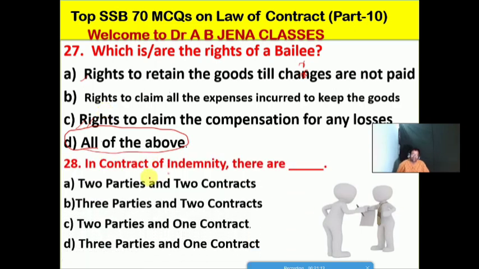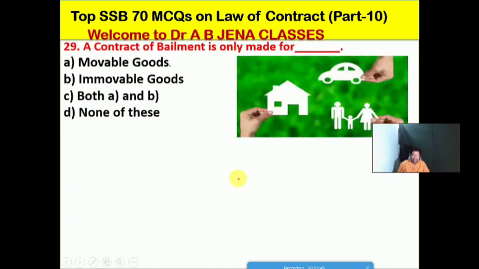So next one we will see, in a contract of indemnity there are how many parties and how many contracts? Whether A 2 parties and 2 contracts, B it's 3 parties and 2 contracts, C it's 2 parties and 1 contract, D it's 3 parties and 1 contract. No doubt, friends. So C is the right option for this MCQ. In a contract of indemnity, there are 2 parties and 1 contract.